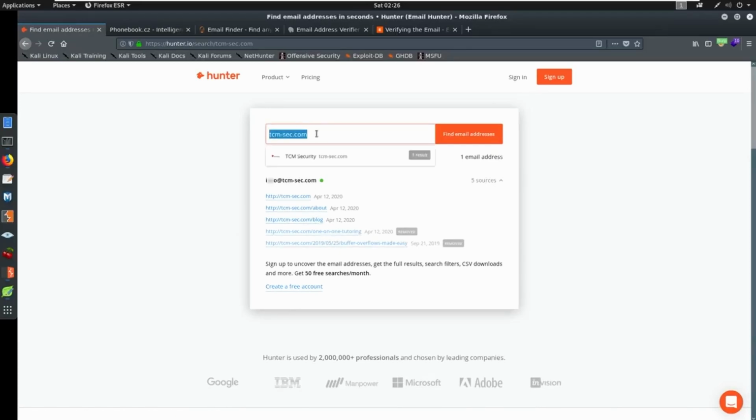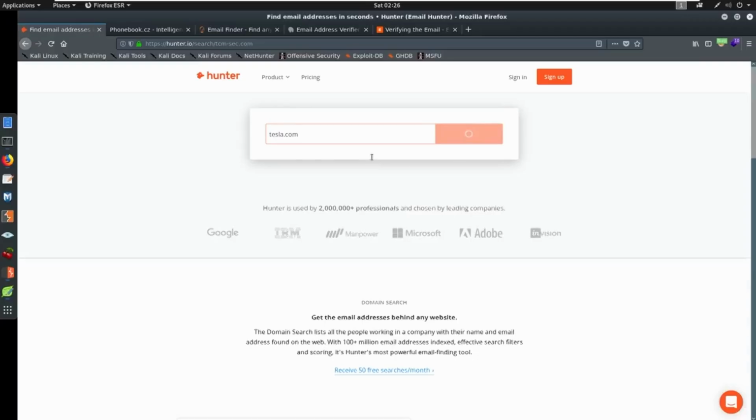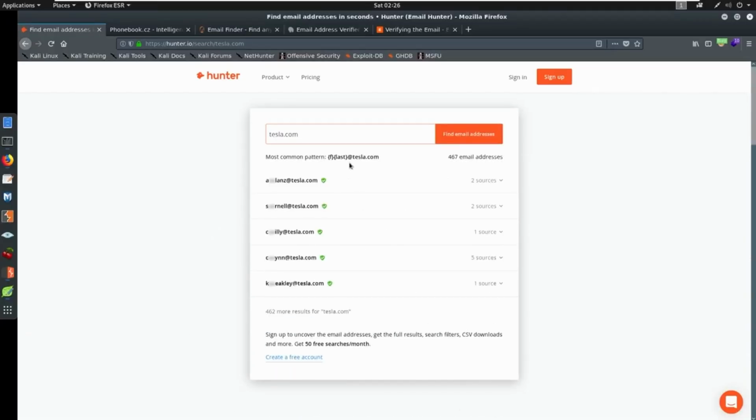A better example might be something that has more users, like Tesla. Tesla has 468 users. If we come in here and look, we can see that they have a pattern identified. The pattern is first initial, last name at tesla.com, and that's really what we want to see. Then we can gather email addresses here if we want. But say we knew Bob Jones, going back to that example. Maybe Bob Jones works at Tesla, and maybe his email would be bjones@tesla.com. So it's something to think about.